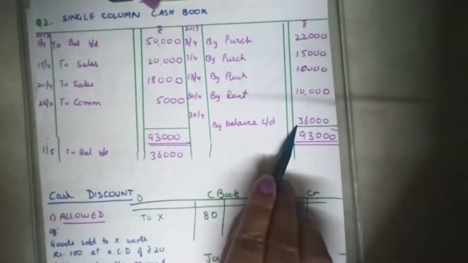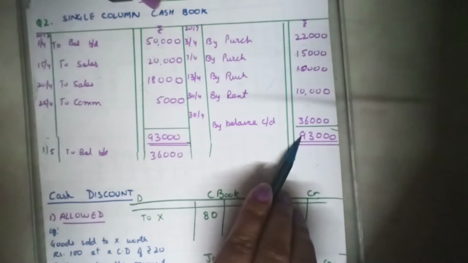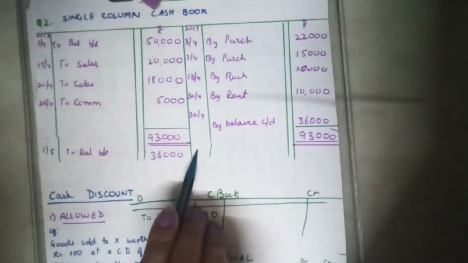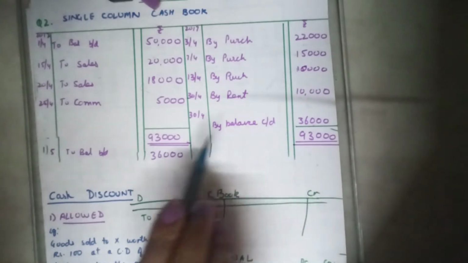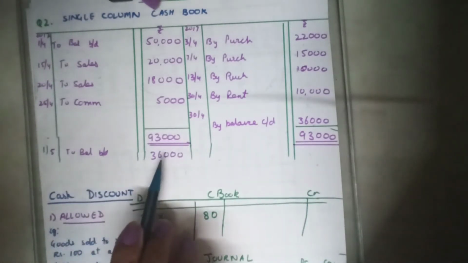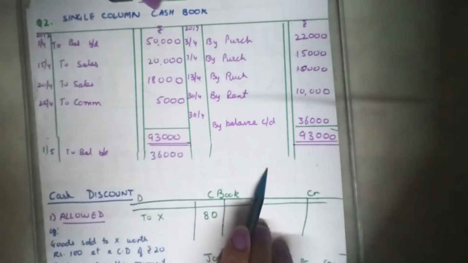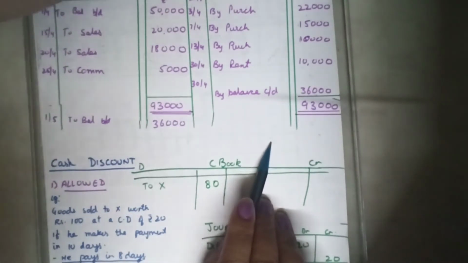If you finish the question here, you will lose marks. Half a mark or a mark will be lost depending upon the amount. So the balance carried down should always be brought down to the next month as opening balance. To balance brought down, 36,000, and the question ends here. I hope we are clear with this. Okay, proceeding to one more question.